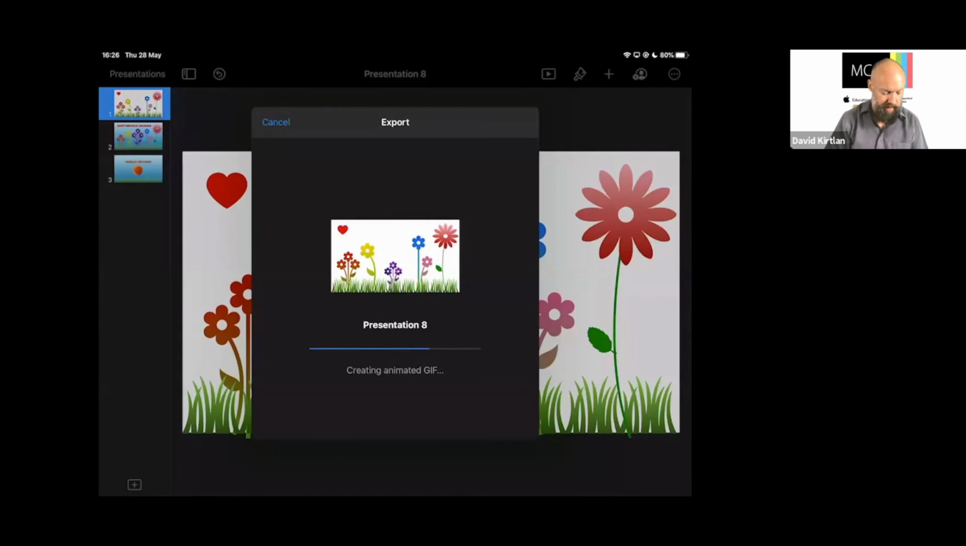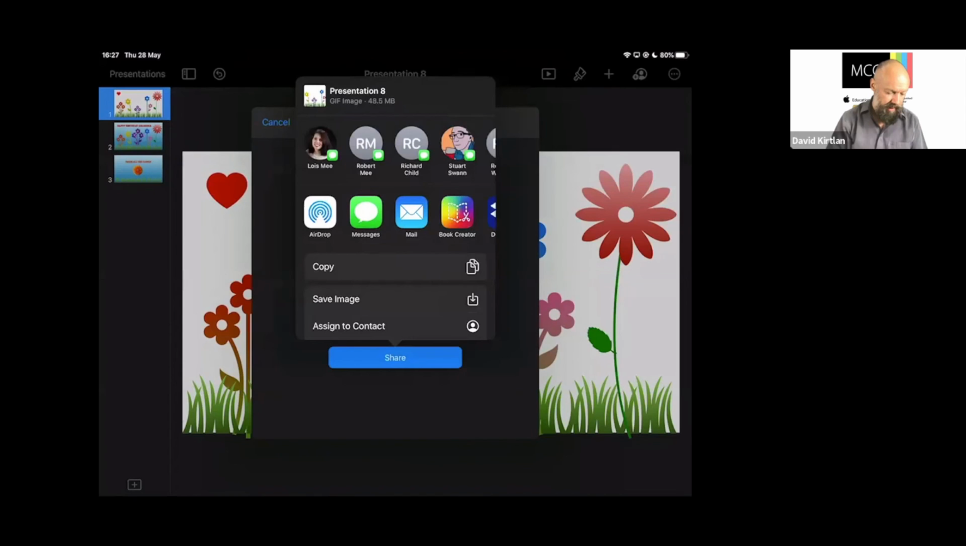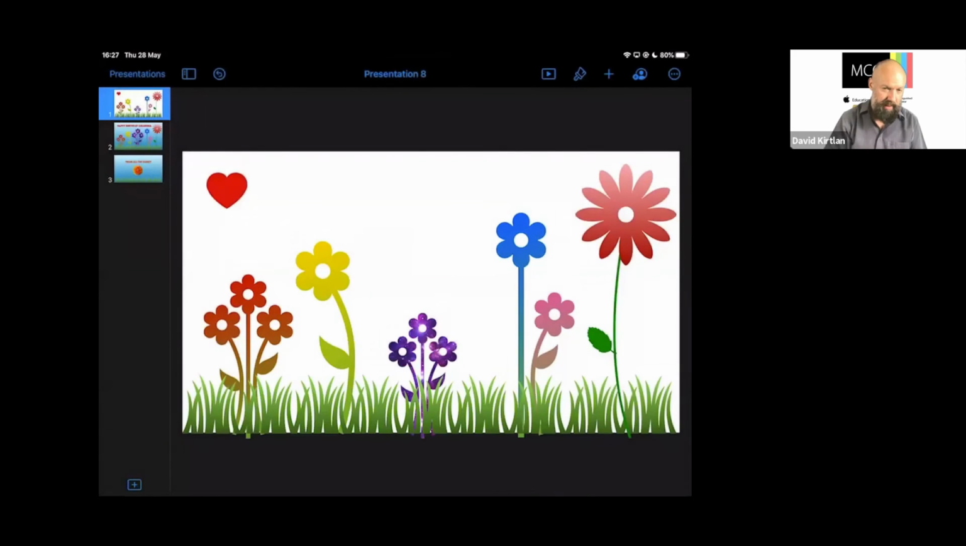And that just creates our little animated GIF. And once we've done that, it will give us our share options. And I can add that straight to a text message, or I can save my image to the photo library so that I can then add it to social media or do whatever I like with it there. Stick it on an email, doesn't matter, it's just a file.